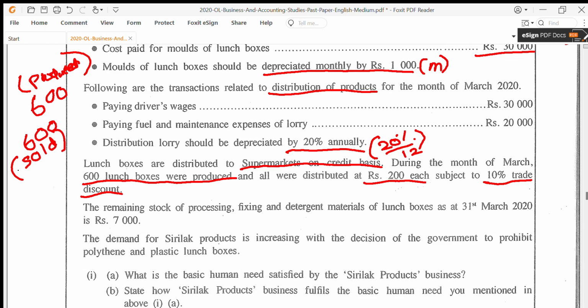What is the price at which they sold? You need to know your sales. If you take your sales, 600 was sold at what price? Is 200 the final price? No, you can see here 200 each, subject to a 10% trade discount. A trade discount is different from the usual cash discount that you give. Trade discount is given even before you mark it on the bill. When you negotiate itself, you offer that particular discount.